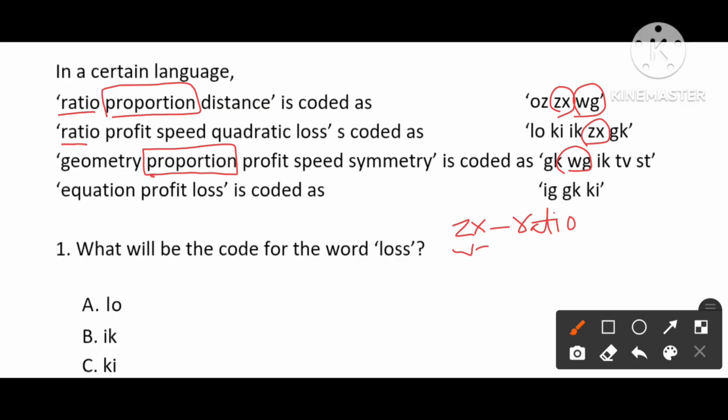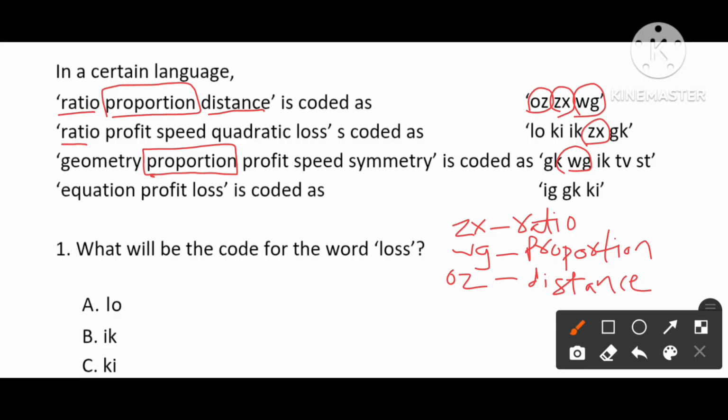So WG is the code for proportion. The last one left in the first statement is OZ, so OZ is nothing but distance.